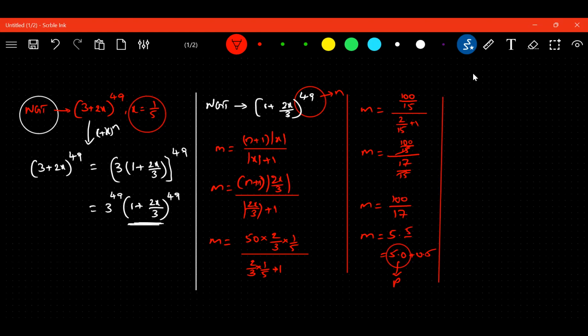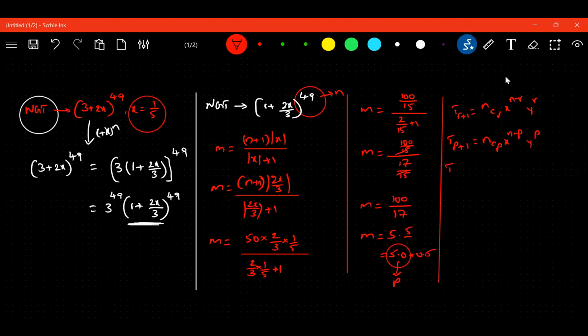So now what I have to calculate? T(p+1) I have to calculate. Any doubt in this? No, sir. What is T(p+1)? Sir, if you have confusion, write the general term. T(r+1) is equal to nCr into x to the power n minus r into y to the power r. Now T(p+1) is equal to nCp into x to the power n minus p into y to the power p. Am I right, ma? Yes, sir.